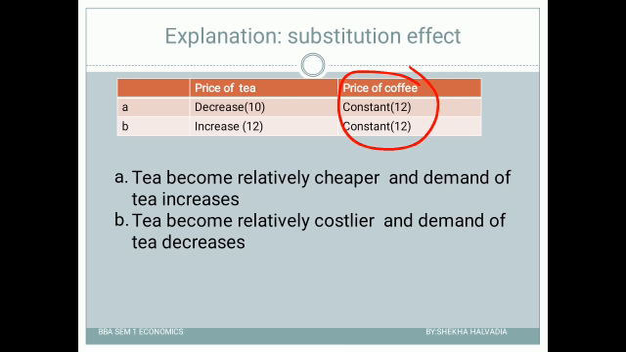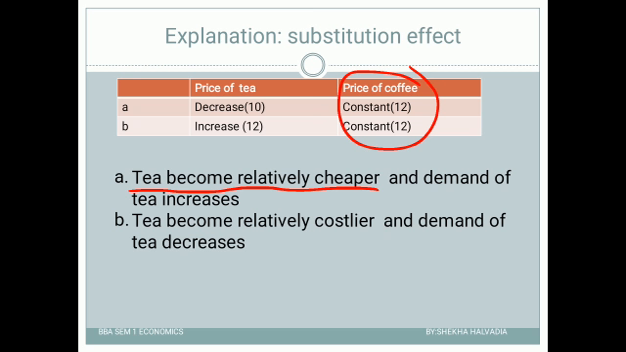So guys, just assume that the price of coffee is constant. Assume that it is 12 rupees and it remains 12 rupees, and the price of tea decreases and becomes 10 rupees. In such a case, what will happen? The demand for tea will increase. Why will it increase? Because the tea becomes relatively cheaper, and that is why the demand for tea increases.